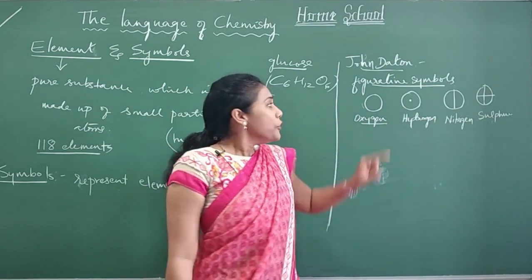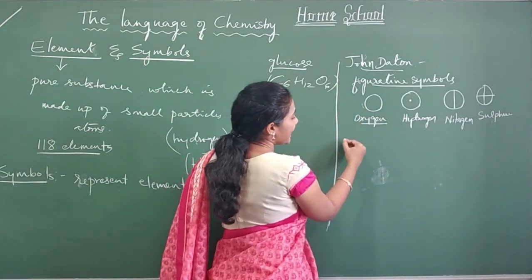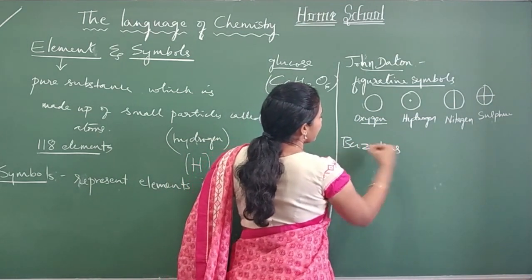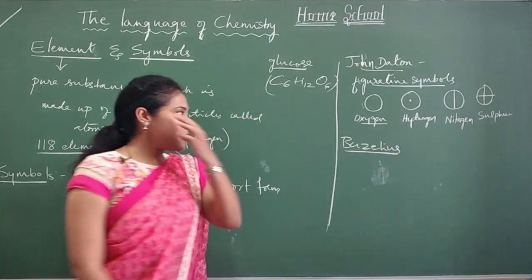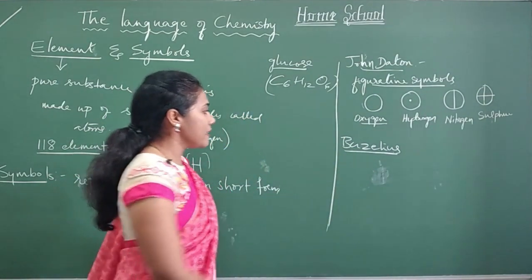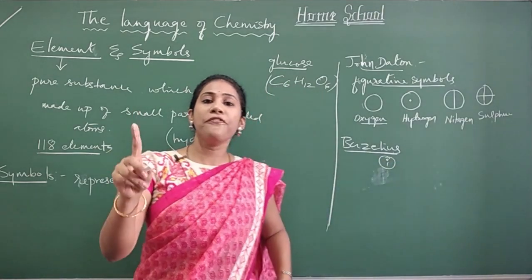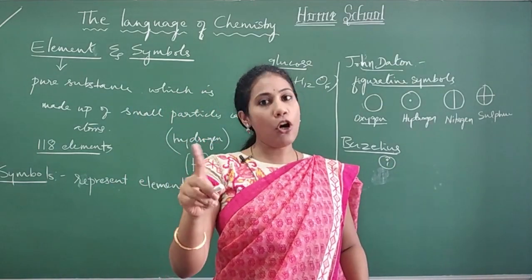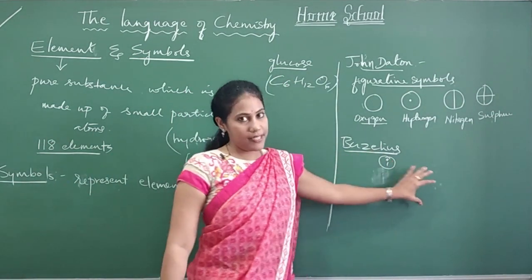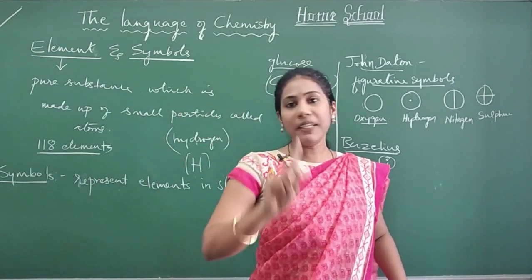So that is the reason another scientist came: Berzelius, a very famous scientist. The first point he said was to use the first letter of the name of the element. To give a symbol for an element, just take the first letter from the name.